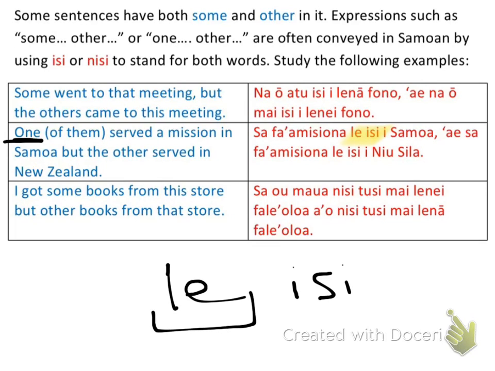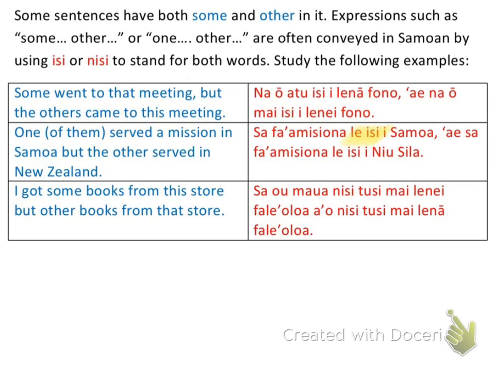And then I'll also see this le isi again, and that's going to mean the other. Okay? So we're talking about one of the two served in Samoa, and then the other of the two served in New Zealand. Okay, so just remember, when le comes before isi, we're talking about singular amounts of people. I Samoa, that's going to be my prepositional phrase, and then but is ae. Okay, and then the other served in New Zealand, I start over my sentence structure.